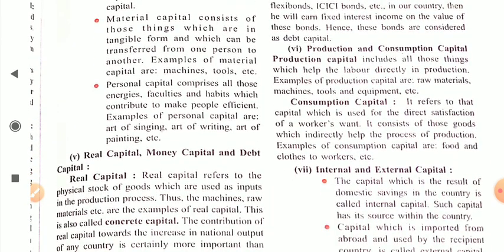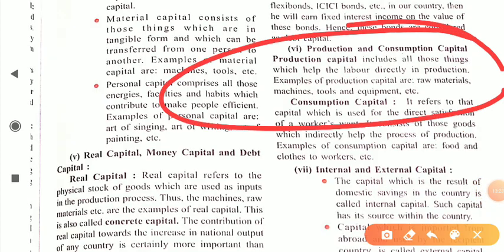Next is production and consumption capital. If you talk about production capital, it includes all those things which help the labor directly in production, okay, dear student. Examples of production capital are raw material, machine, tool, equipment. These are known as production capital, which is useful in production.